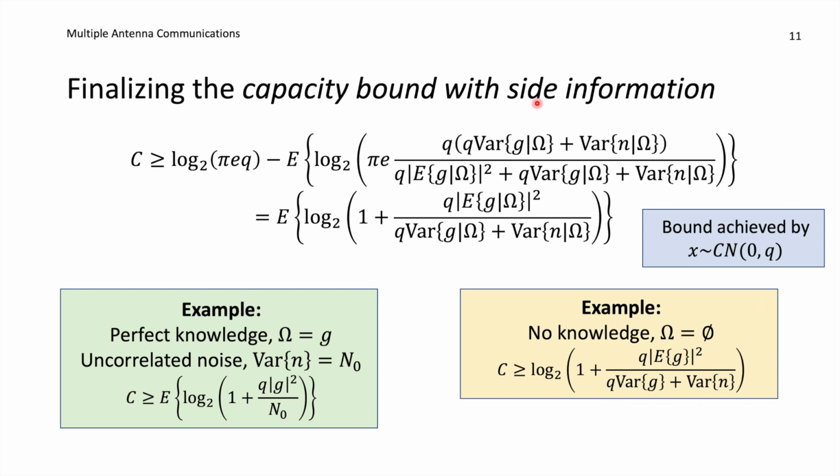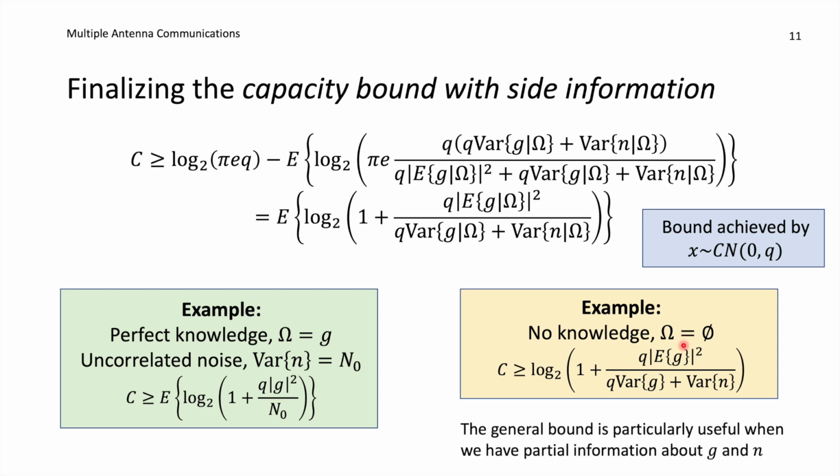I would say that this capacity bound with side information is particularly useful when we have partial information about the channel G and potentially about the noise N as well. Then we need to utilize this general expression. We should not forget that the proof relied on a number of technical assumptions. Certain terms should have zero mean and be uncorrelated given omega. And we need to utilize all of those properties in order to obtain this expression. So for example, if omega contains an estimate of G, then it depends strongly on what kind of estimator is utilized in order to figure out if those conditions are satisfied or not. So in general, we don't know. It's something that needs to be verified.